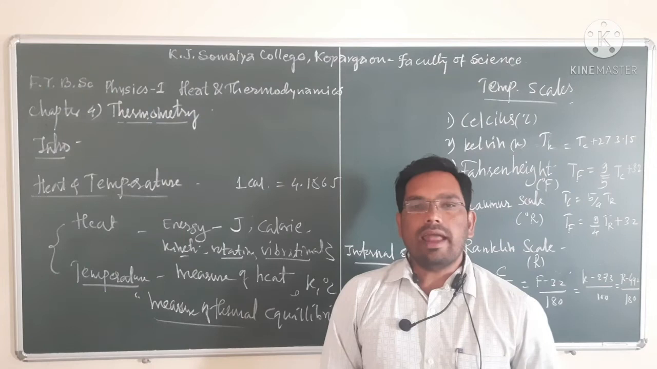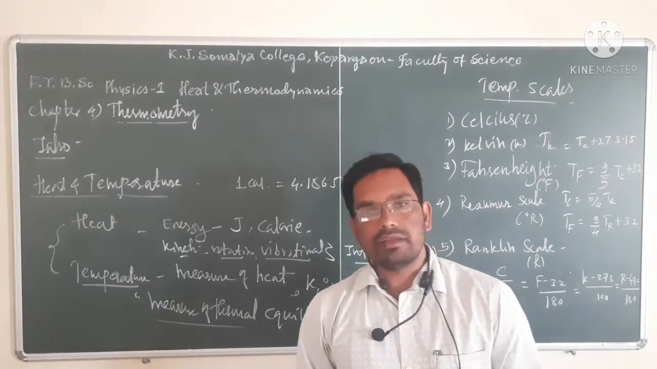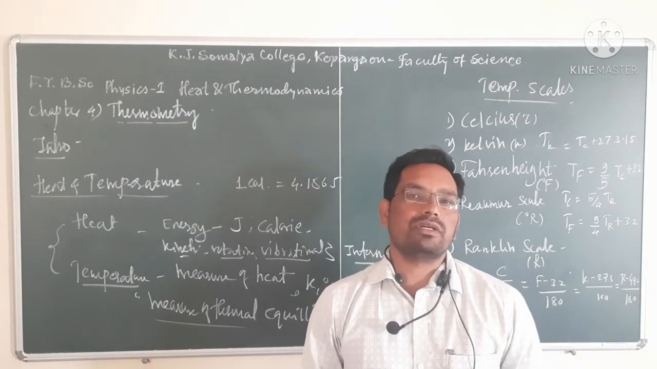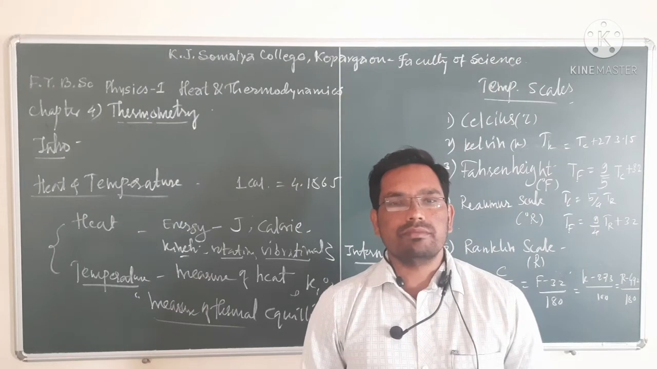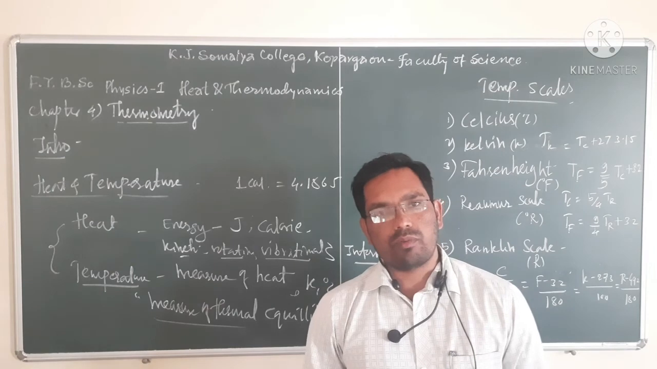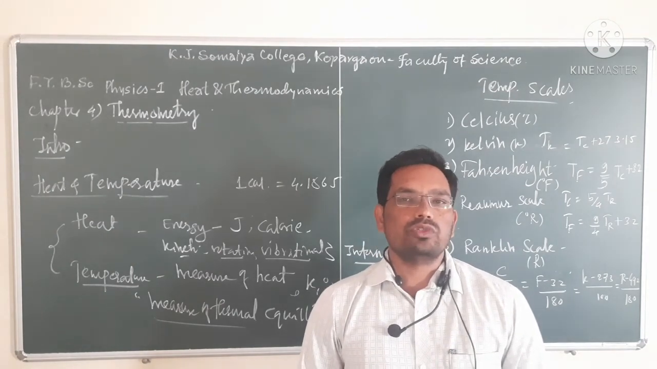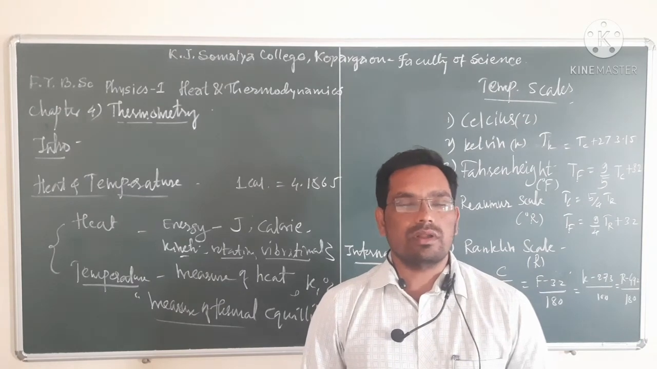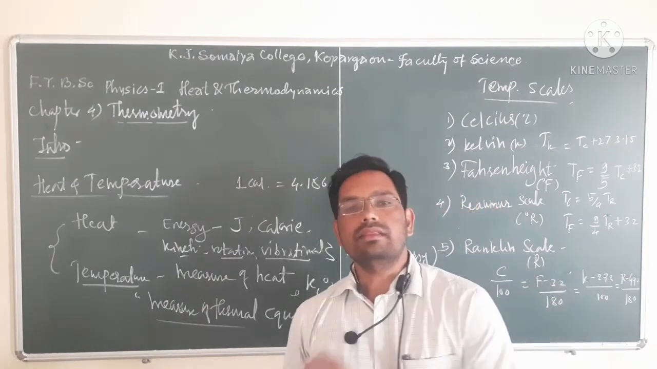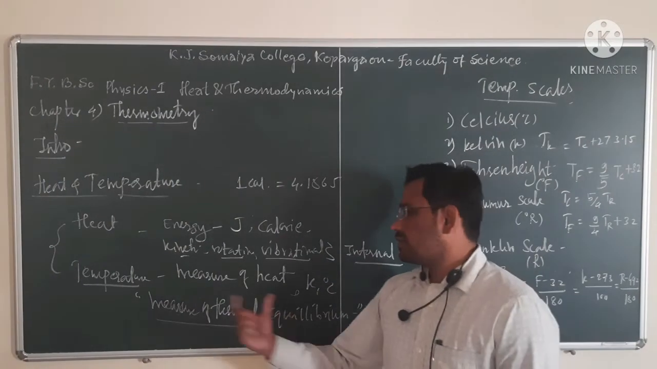And until when will that heat energy flow? Until the temperature of these two bodies becomes equal. So heat energy starts flowing from the higher body to the lower body until the temperature of those two bodies is constant or the same. In other words, we can say these two bodies are in thermal equilibrium. So temperature is a measure of thermal equilibrium.